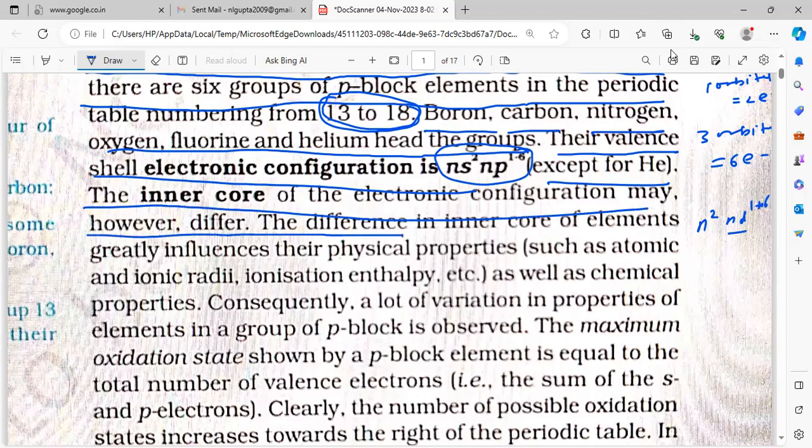Inner core of electronic configuration. What do you mean by inner core of electronic configuration? The difference in inner core electronic configuration of the elements greatly influences their physical properties, such as atomic and ionic radii.